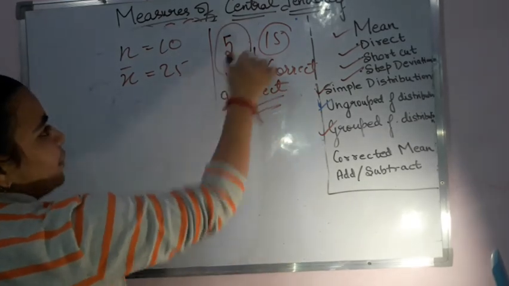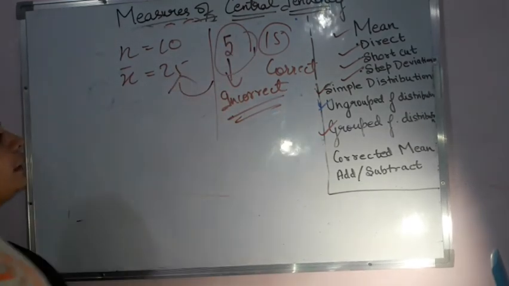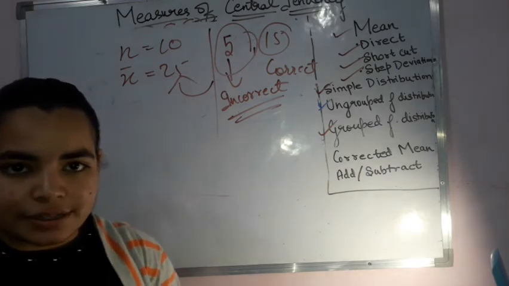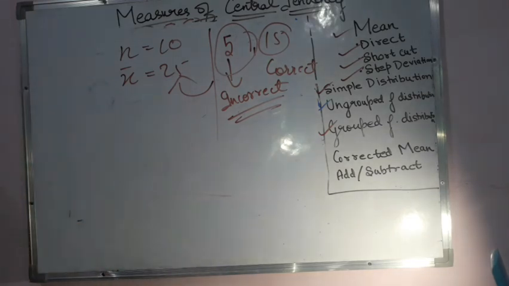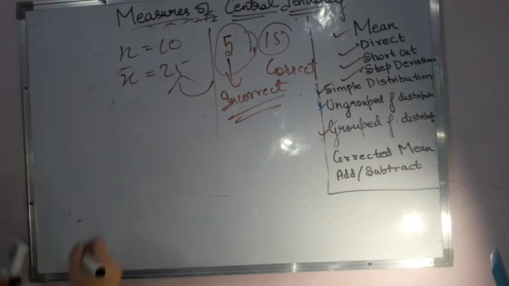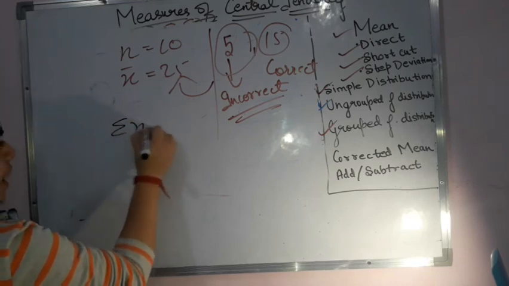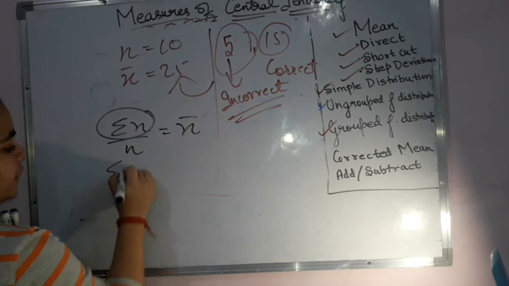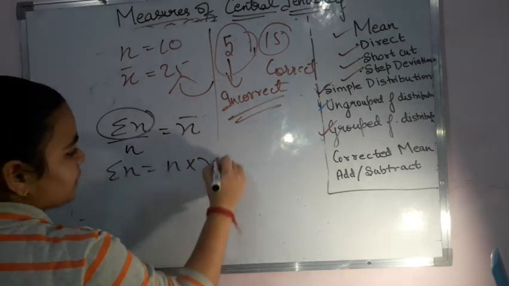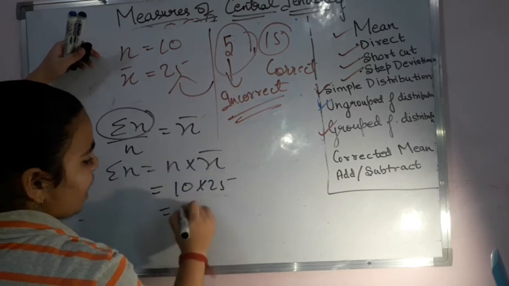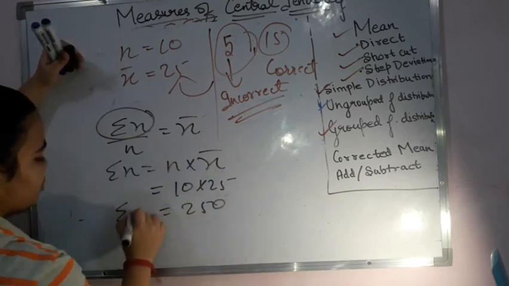And in that case, when they wrote it as 5, the mean was coming 25. Now we have to find out the corrected mean. The correct mean that is there, that is what we are supposed to find out. And how to solve such questions? We'll be finding out the summation of them. How to get the summation? We know that sigma x upon n is equal to x bar. Sigma x could be written as n into x bar. Over here n is 10 into x bar is 25. I get it as 250. That is summation of x.